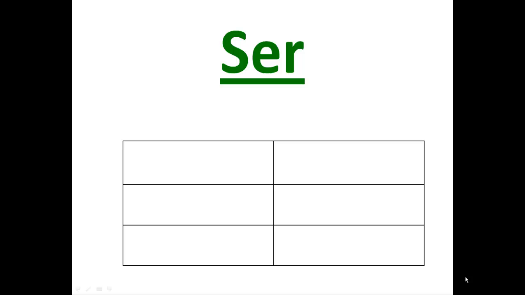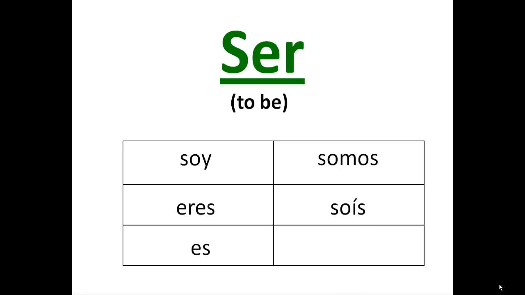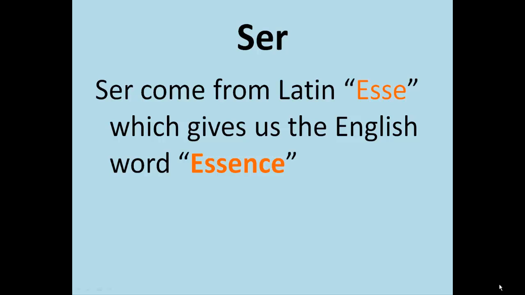We begin with ser. Ser es un verbo irregular y las formas son soy, eres, es, somos, sois, son. This verb, of course, comes from Latin. The original Latin term was esse, and we get the English word essence, which means the essential, permanent ingredients that make up a person or a thing. Permanent being an important part of that definition.